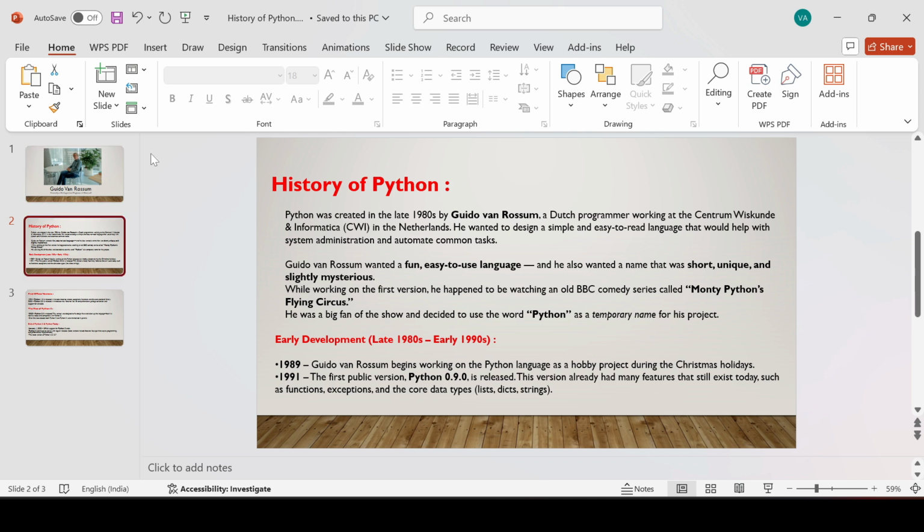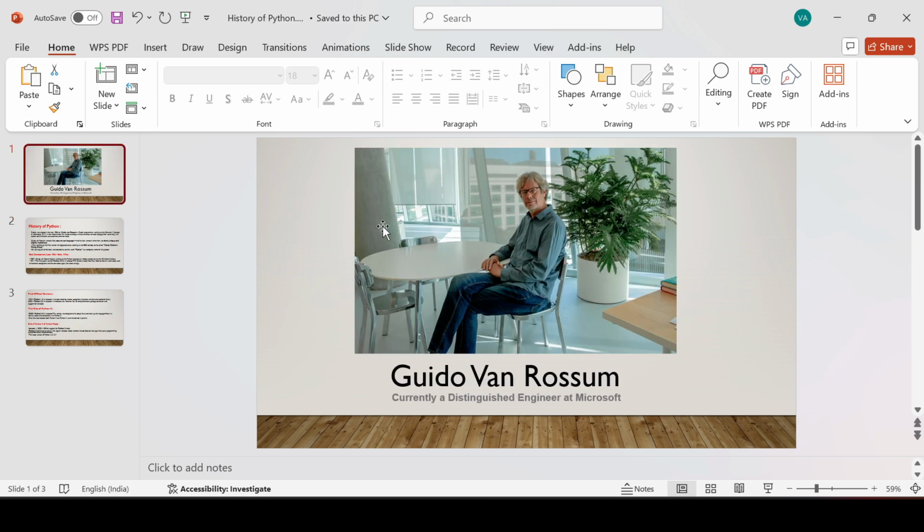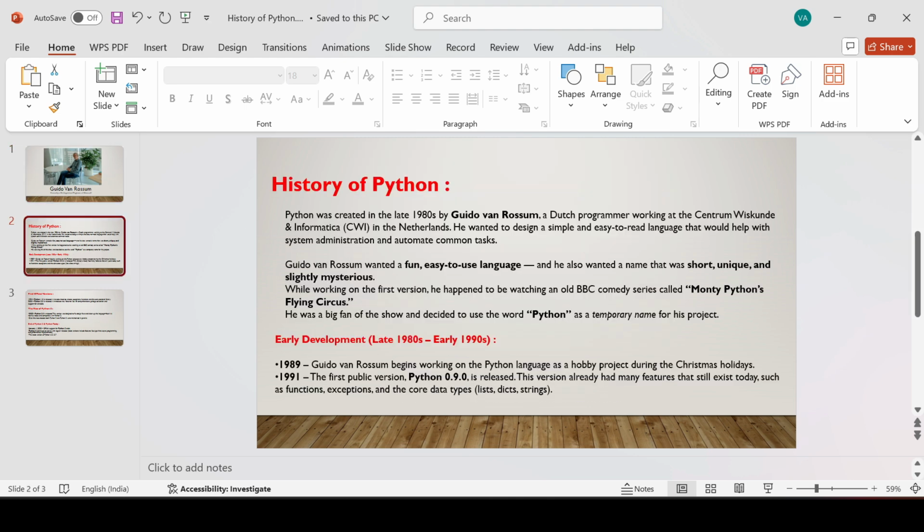First, who invented Python? See here, Python was introduced by Guido van Rossum. Now he is working as a distinguished engineer at Microsoft. This is his current profile picture. He founded Python. Guido van Rossum.